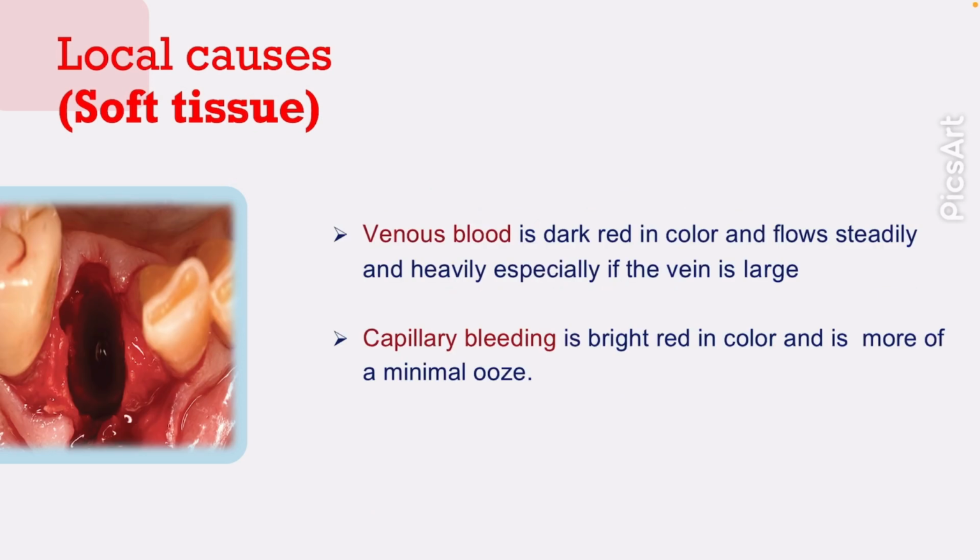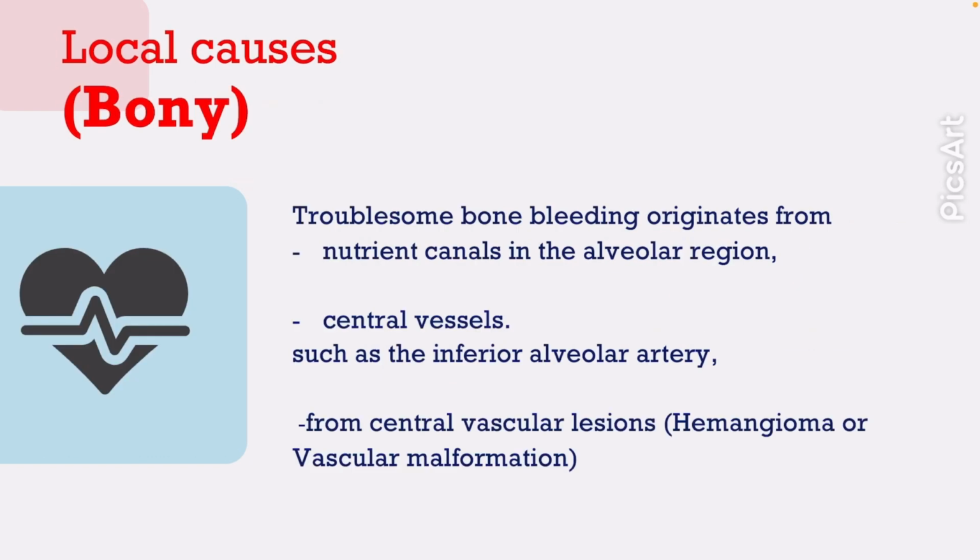Venous blood, like in this photo, is dark red in color and flows steadily and heavily, especially if the vein is large. Capillary bleeding is bright red in color and is more of a minimal ooze. Bony local causes: troublesome bone bleeding originates from a nutrient canal in the alveolar region, a central vessel such as the inferior alveolar artery, or from a central vascular lesion such as hemangioma or vascular malformation.